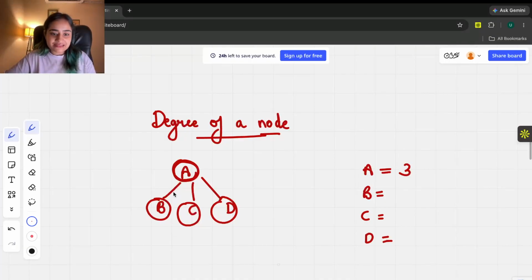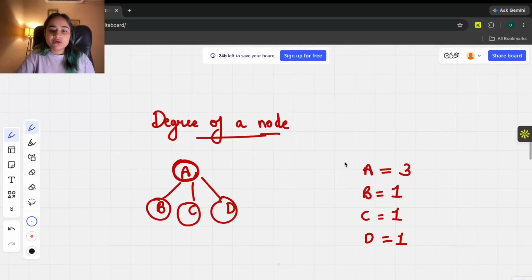So B has a degree of 1 because it's only connected to one single node, which is A. C has a degree of 1 because it's also connected to just one node, which is A. Also D has a degree of 1 because it's connected to A. So that is what a degree means. Degree means how many nodes that node is connected to.